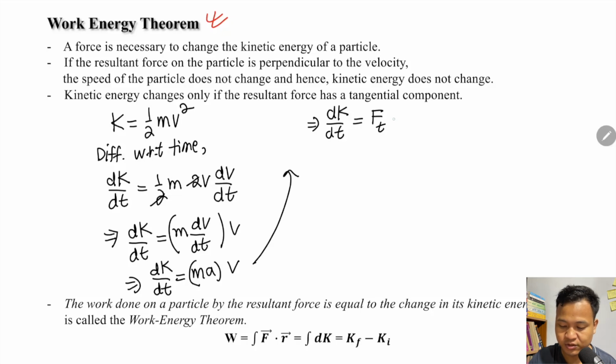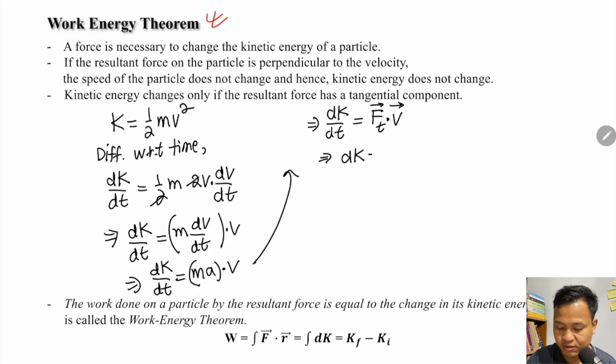So I have here v dot v, and here I will have F dot v. As force and velocity are vectors, I can write it in vector form: dK by dt equals F dot v.